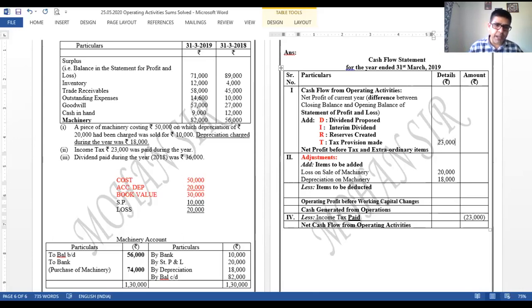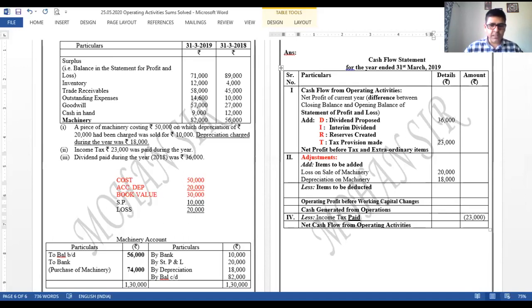Next is dividend paid during the year is 36,000. Paid and made has to be same. If there is no other information, dividend paid generally goes to financing activity. But because we are in operating, तो operating का dividend proposed वाला part. Okay. We need to put the amount over here as 36,000. Correct. So we are done with the three adjustments.